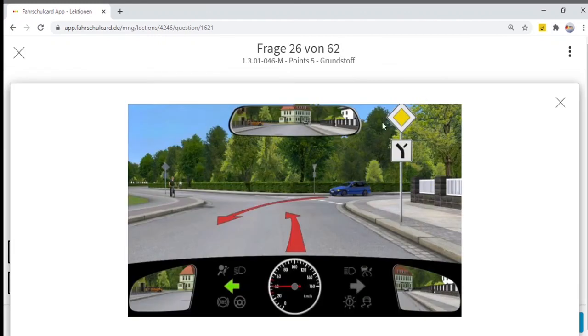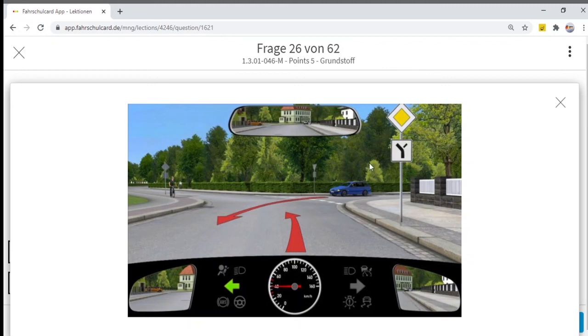If you see this yellow diamond sign, that means you have priority on this junction. And this priority road is taking a turn in this direction, that means the priority road is of this shape. Whenever we have priority, the traffic coming from the right and the left will have the stop and give way sign, the red inverted triangle.